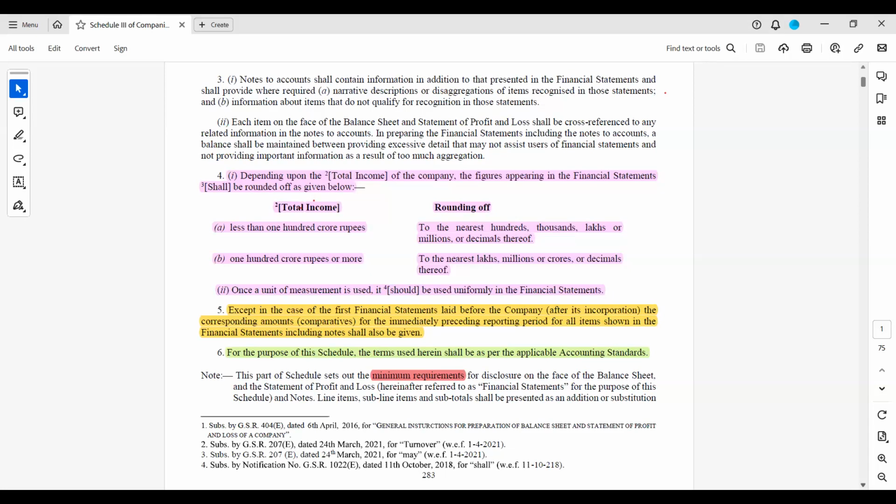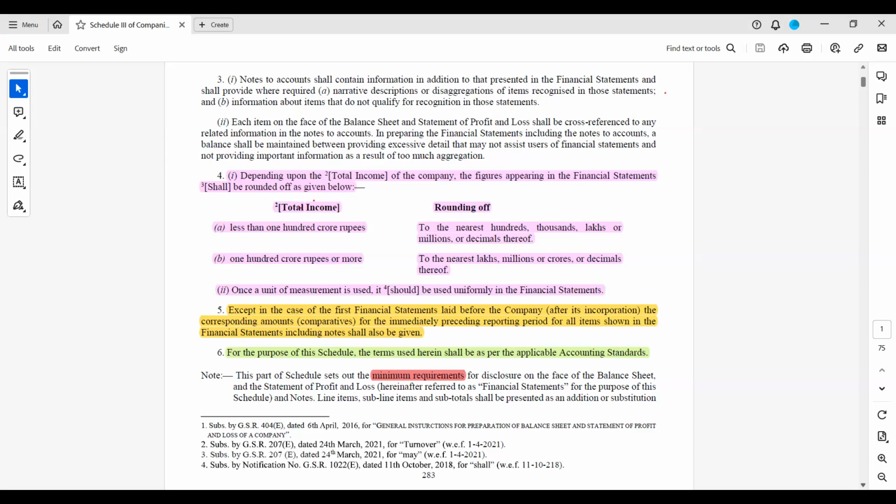Less than 100 crore rupees, to the nearest hundreds, thousands, lakhs or millions or decimals thereof. 100 crore rupees or more, to the nearest lakhs, millions or crores or decimals thereof. Once a unit of measurement is used, it should be used uniformly in the financial statements. That means if you are using rupees in hundreds for the balance sheet, then the statement of profit and loss, schedules and notes to accounts also should be rupees in hundreds.